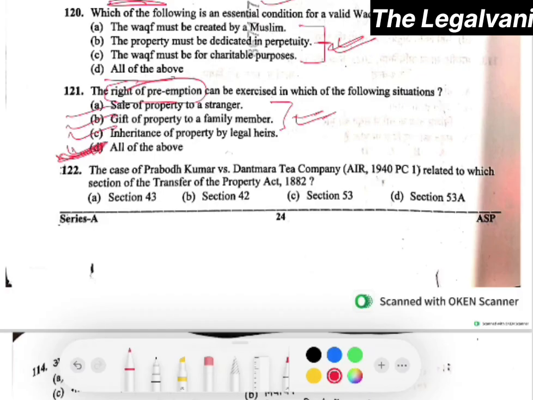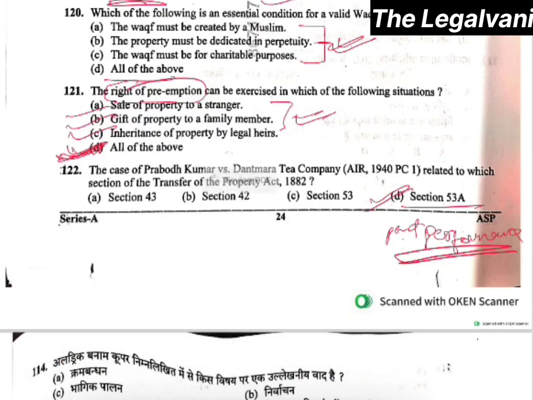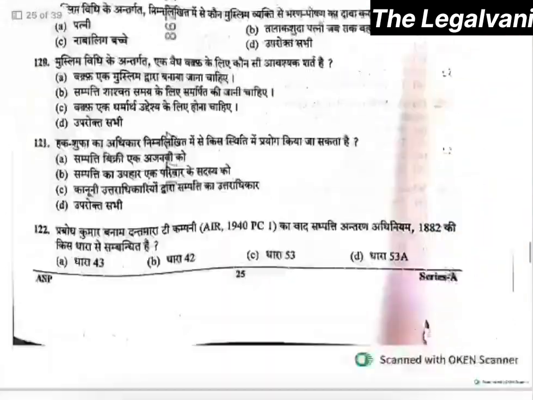Now, moving towards question number 122. The case of Prabodh Kumar versus Dantamara Tea Company related to which section of TPA 1882? Here, the answer would be option number D, that is section 53A. Again, it is the concept of doctrine of part performance, right? Now, moving towards question number 123.